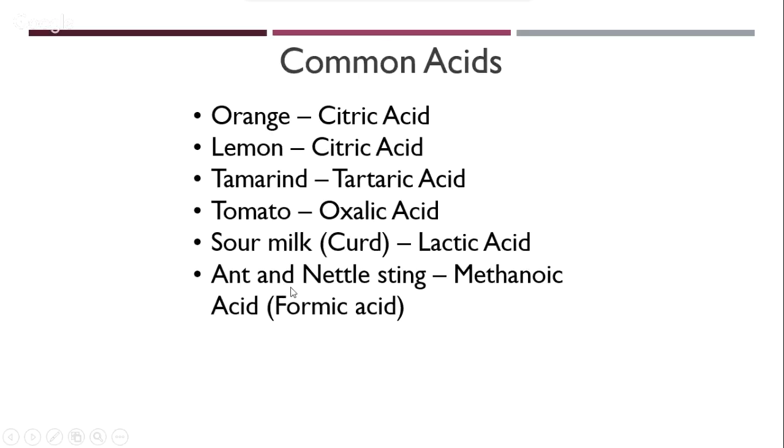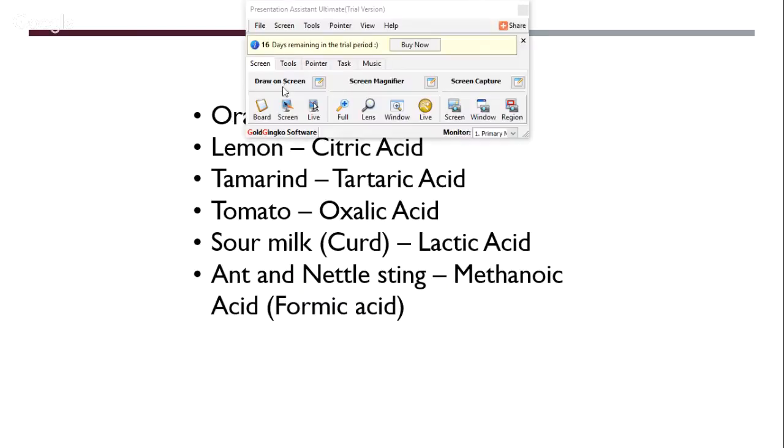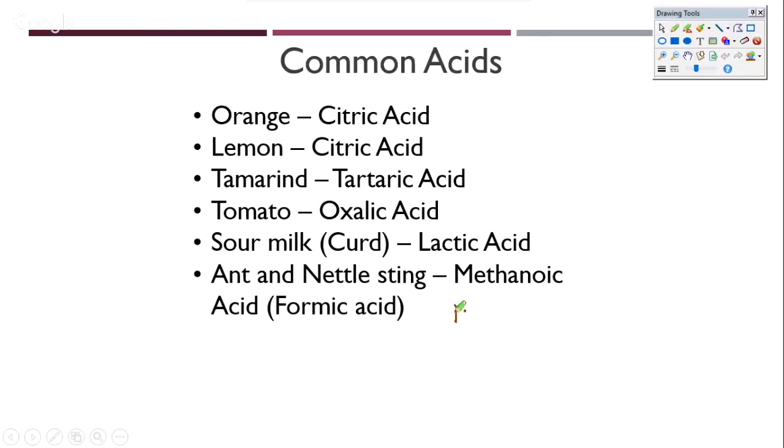Whenever you get a sting from an ant or these small wasps or some insects, most of them actually have formic acid in their sting, which is what burns the skin. When we have a burn in our skin, that's the sting working with methanoic acid, which is also called formic acid. The formula for formic acid is HCOOH.